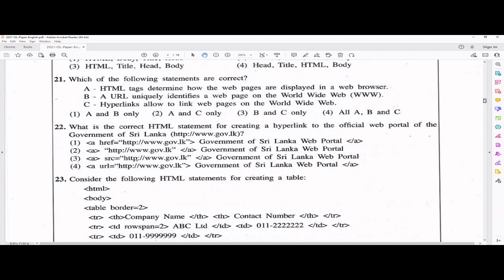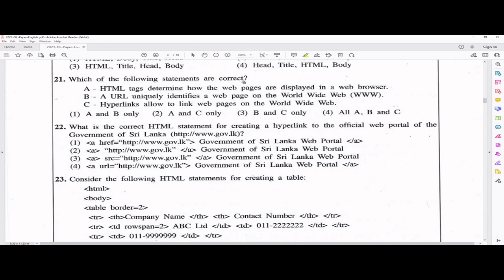If you haven't watched my previous videos, there are separate playlists from grade 6 onwards, and for the O-level paper discussions, there is a separate playlist. This is the second part of the 2021 O-level paper discussion. The first part discussed the first 20 MCQs, and in this one, I am planning to talk about the MCQs from 21 to 40. Okay, so let's start.